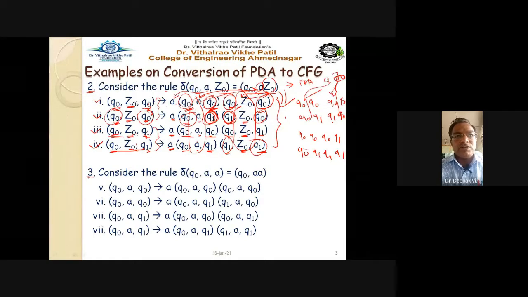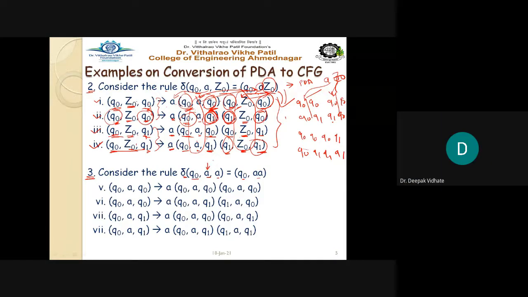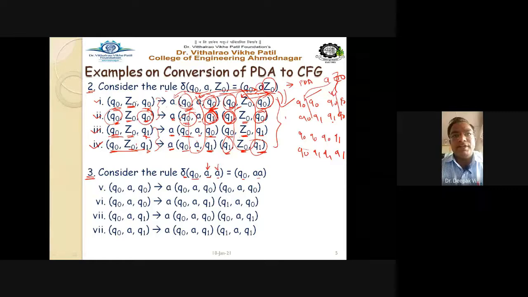Now consider the third rule. Consider the third rule, that is nothing but delta Q0AA equal to Q0A. Now here you might get confused, because here is A, and on this side also you are getting A. Here the two A's are there. A little bit of confusion is there: this A is to be brought on which side? So don't get confused here.